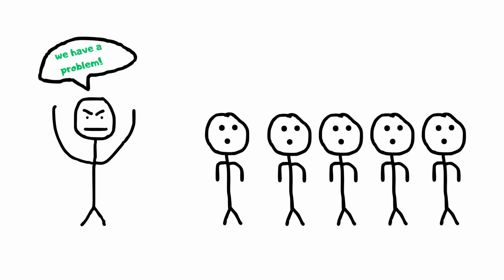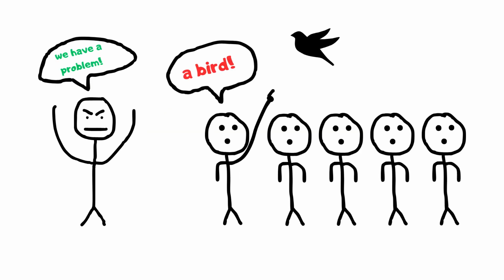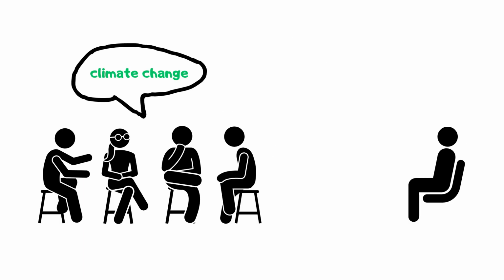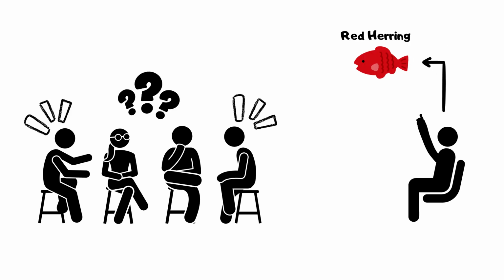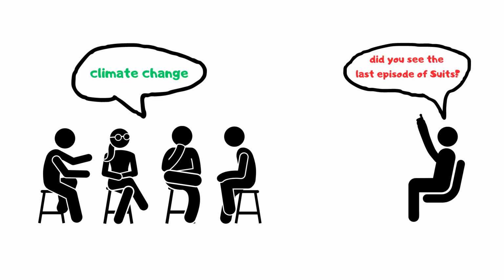Red herring. Introducing irrelevant information to distract from the real issue. For example, if during a debate about climate change someone starts talking about their favorite TV show, they are introducing a red herring. The goal is to divert attention away from the important topic at hand.